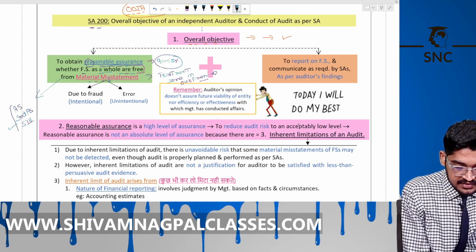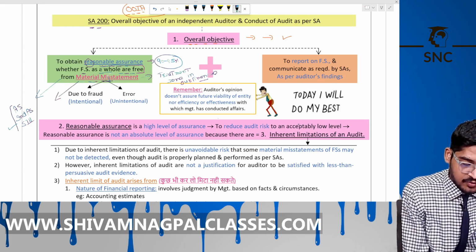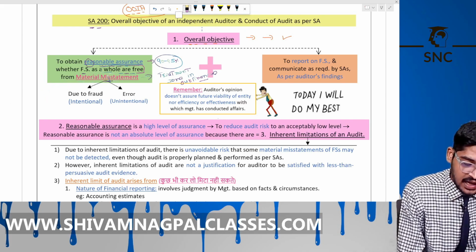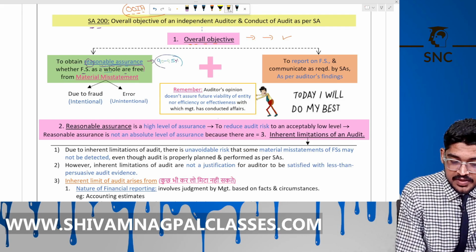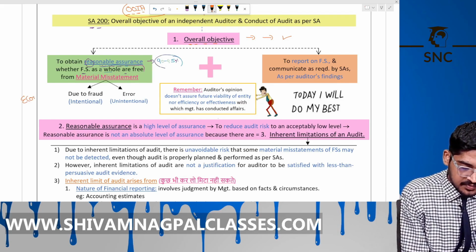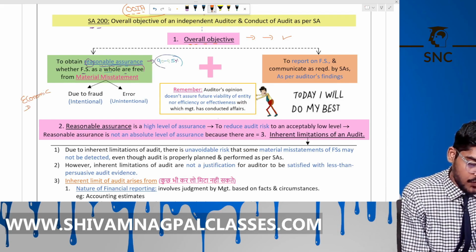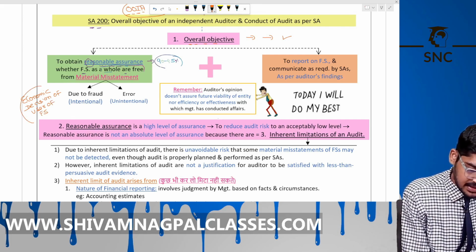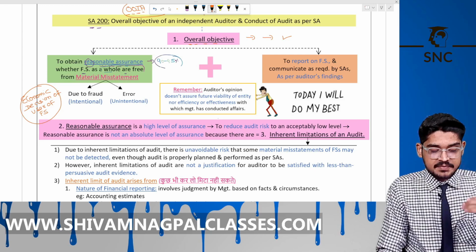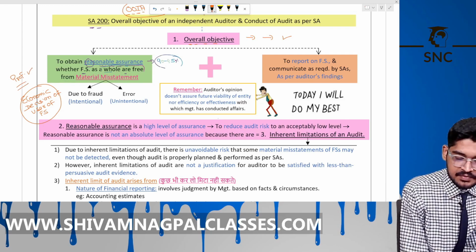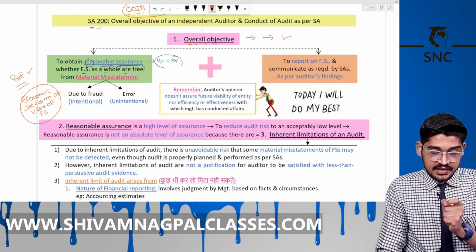As we saw in the last lecture, 5,000 rupees for Ambani is not material. So what is material? It depends upon what effect it has on the economic decisions of users of the financial statements. That would be material. Or it depends also upon the professional judgment of the auditor. Is it clear? Now, this material misstatement can be due to fraud.